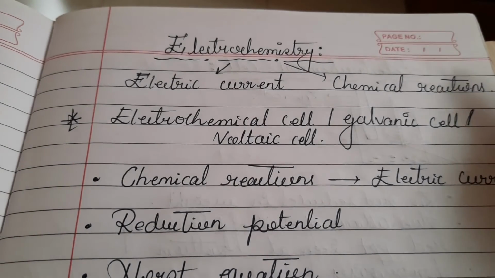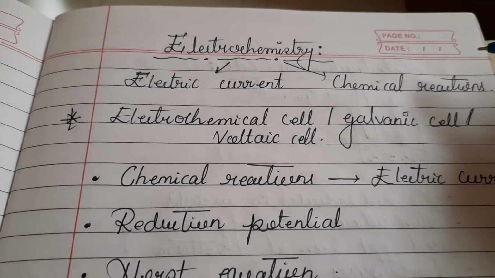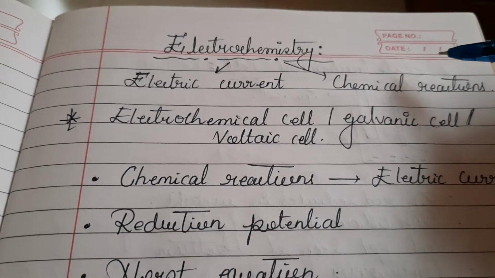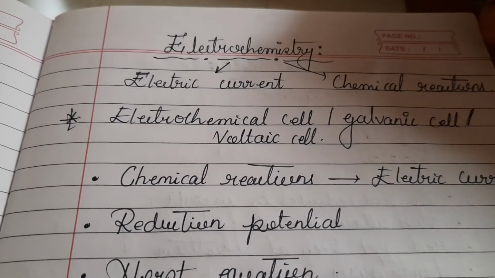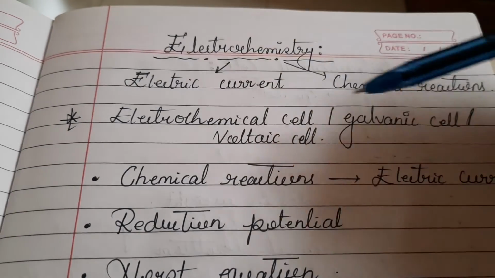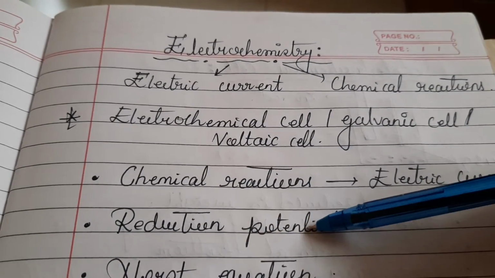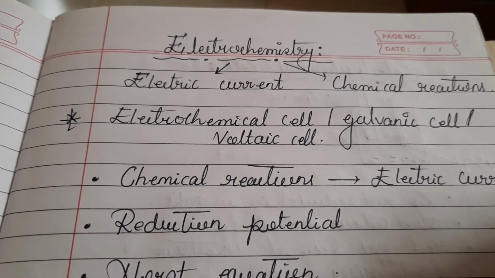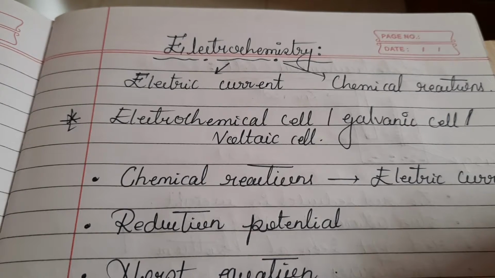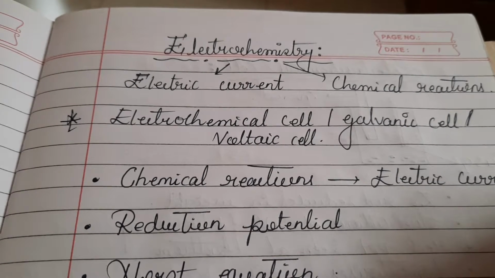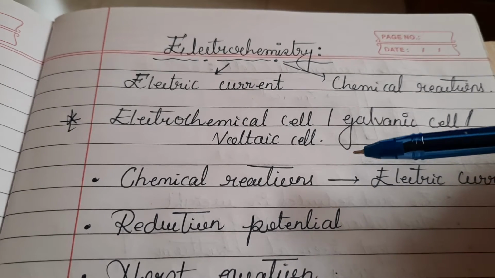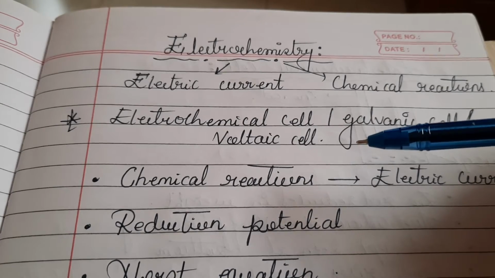Hello dear students, as I have already told you, we are going to begin with an important chapter from physical chemistry, that is electrochemistry. In this chapter we are going to learn many concepts like chemical reactions, reduction potential, Nernst equation, electrolytic cell, Faraday's law. Lastly, we will see how conductance takes part with the help of electrolytes. These are the main important topics we are going to learn.